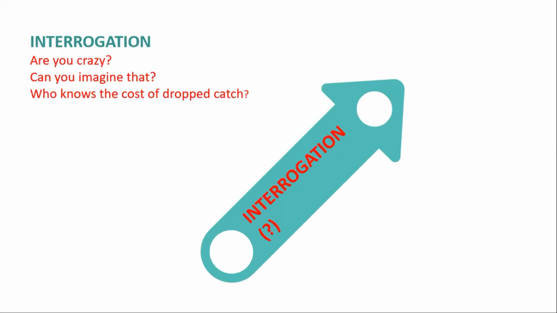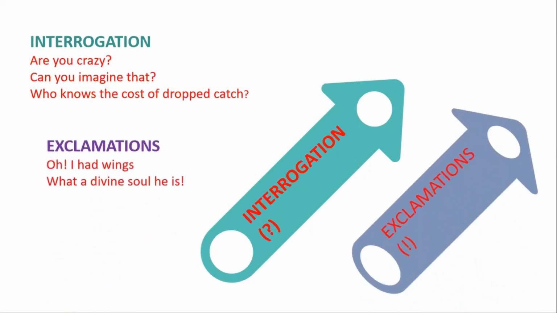This is interrogation. In the same way, we have another figure of speech, that is exclamation. इथे exclamatory markचा वापर केलेला असतो and it is used to express our strong feelings. For example, oh, I had wings. अरे मला पंख असते तर. What a divine soul he is. तो किती चांगला व्यक्ती आहे. So this is exclamation and we express our strong feelings with this exclamatory mark.